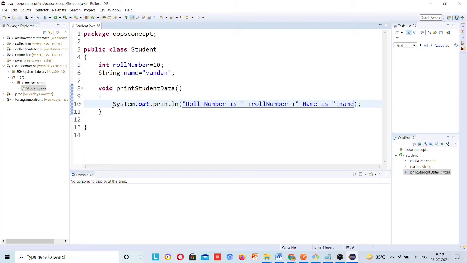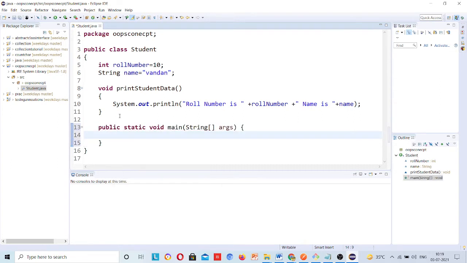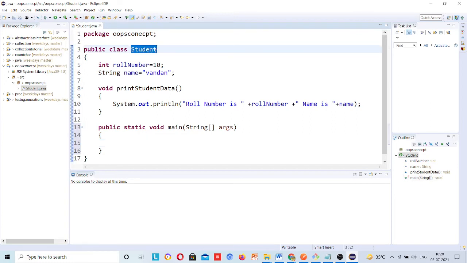Okay, so here see, these are very basic questions, a basic understanding, but from here only you need to pay attention. So what I will do, first I will create the object here only. Main and control space, it will create the main method for you, and then I will create an object for this student class here.